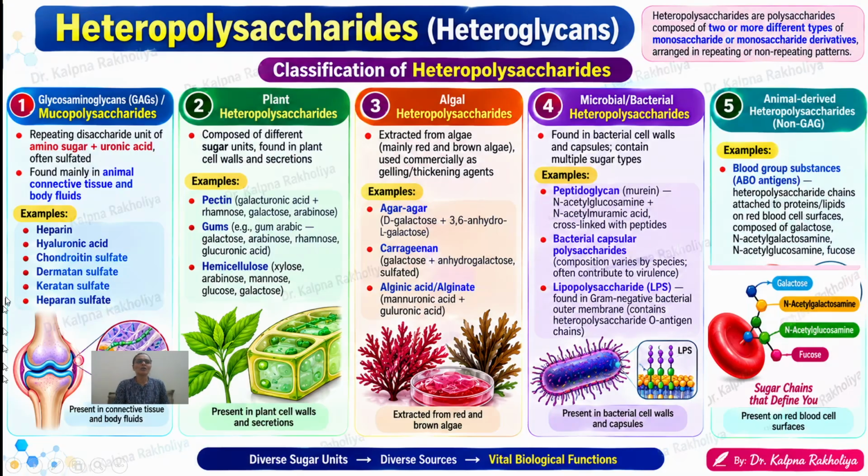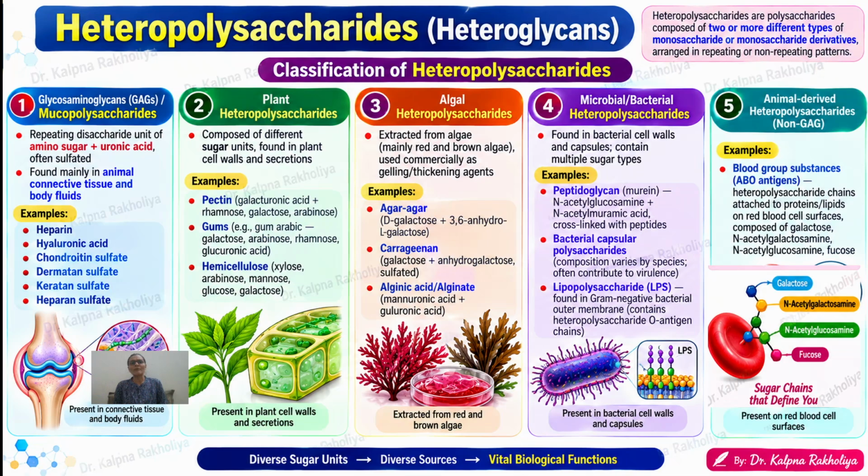So the first one is glycosaminoglycans, meaning GAGs. It is also called a mucopolysaccharide, which is a repeating disaccharide unit of an amino sugar as well as a uronic acid. It is also associated with sulfate groups. It is found mainly in animal connective tissue and body fluids. These are various examples of mucopolysaccharides: heparin, hyaluronic acid, chondroitin sulfate, keratan sulfate, and heparan sulfate.